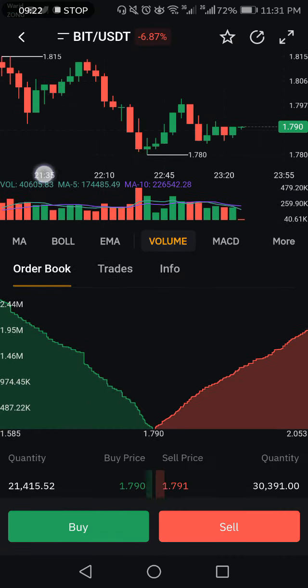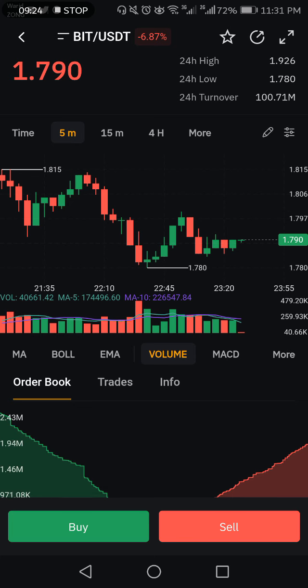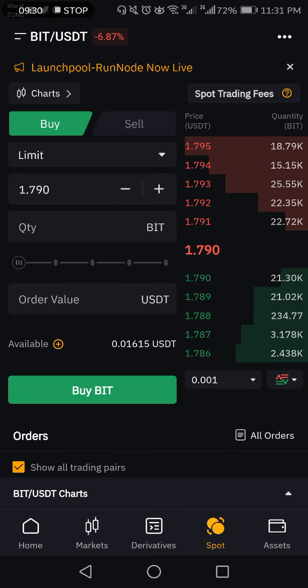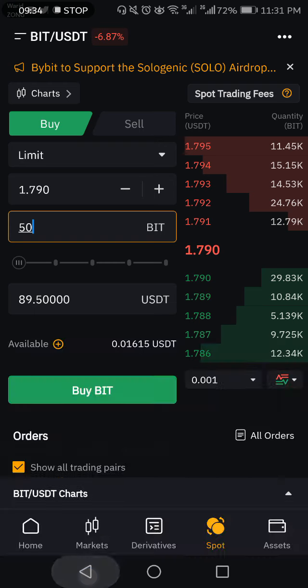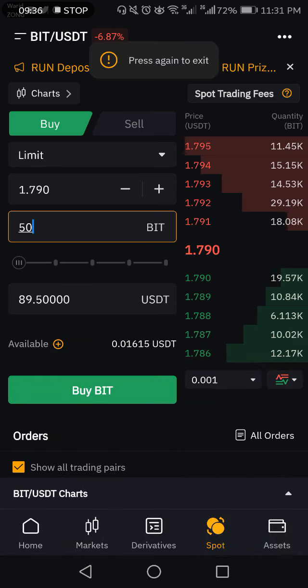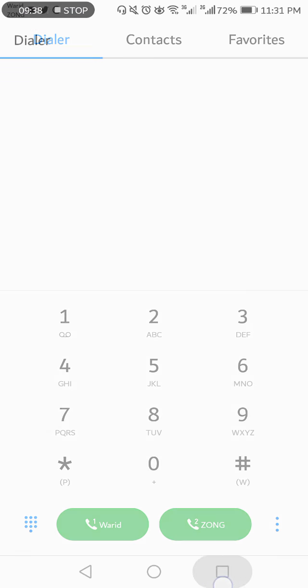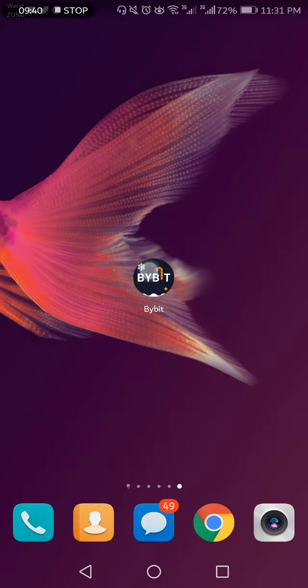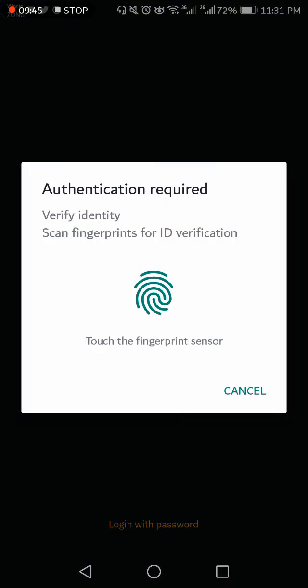You have to buy and hold, and the BIT token balance must be greater than 50. Here you can buy the BIT tokens and hold them till 4 January. This is the process of participating in Kasta token.